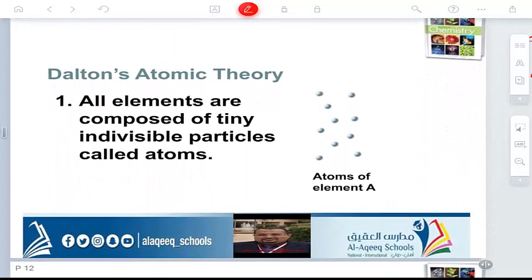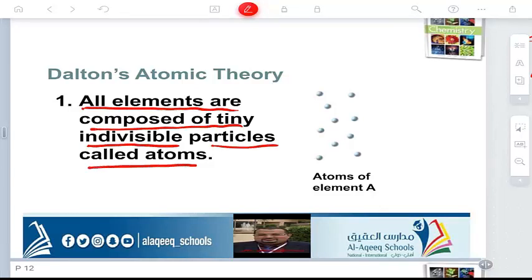The first point is: all elements are composed of tiny indivisible particles called atoms. He agreed with Democritus on this point. If you have some atoms of an element A, the atoms here are indivisible. You cannot divide any of them, okay? And each one of these is called an atom.